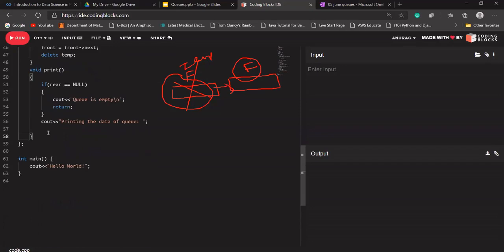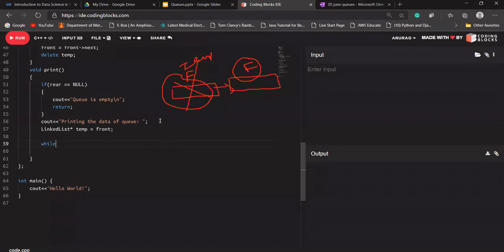Okay. So what I'm doing here, I'm going to create a temp, and this time I'm saying store the address of front here because we cannot directly alter front. If we try to alter front here, it will change for that object. So we are doing it in the class, so we don't need to alter our front pointer here.